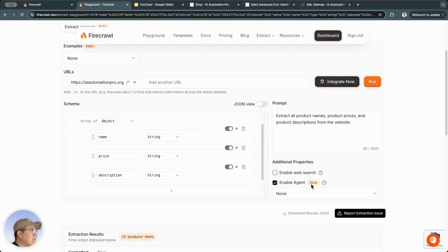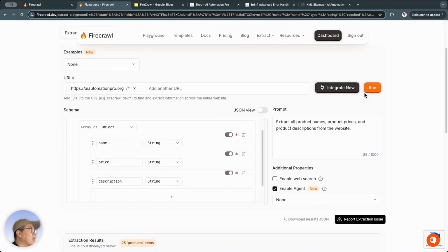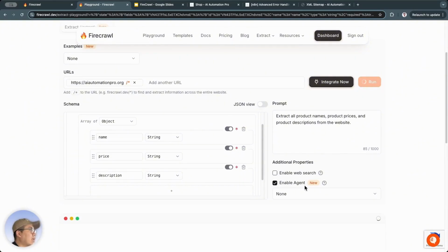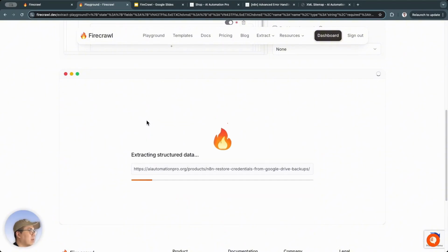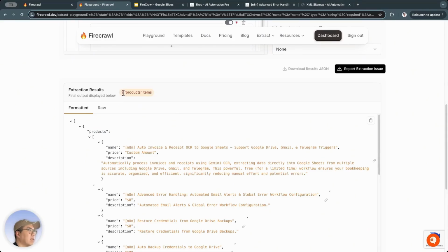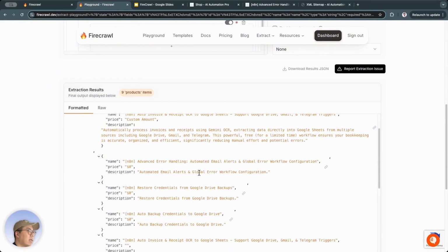Enable agent is a new feature here, so I'll try turning this on to see if the results are better or not. Now I'll rerun this with the agent to see if it can understand things on its own. Here, it's also automatically going to the website and scraping, and it's able to pull out these URL addresses. It extracted 9 products and formatted them. These are the products extracted.